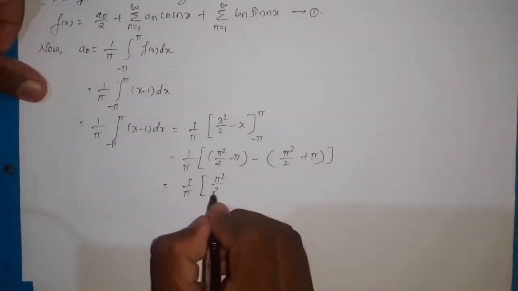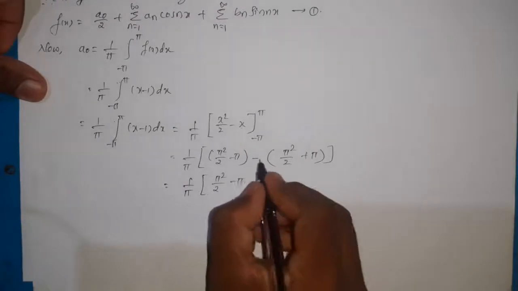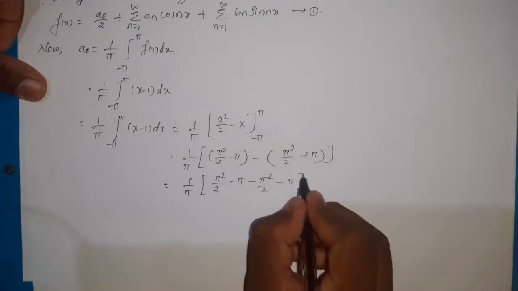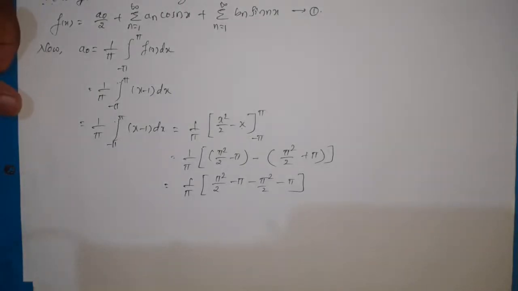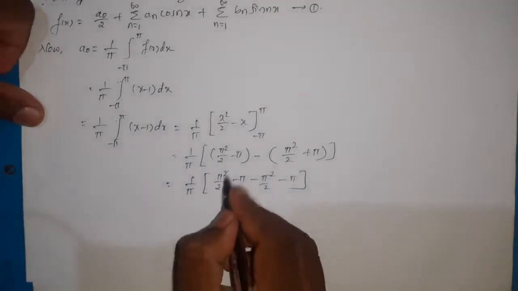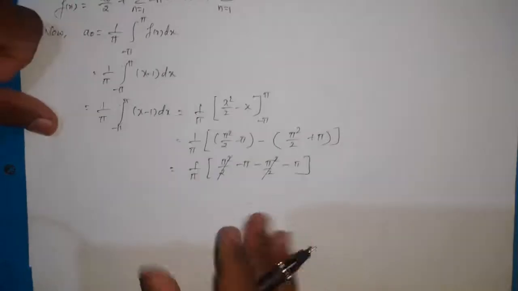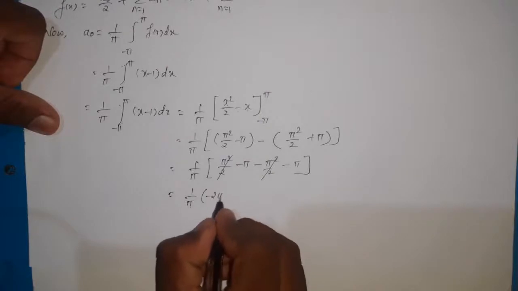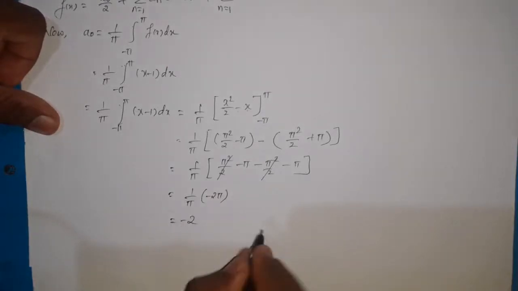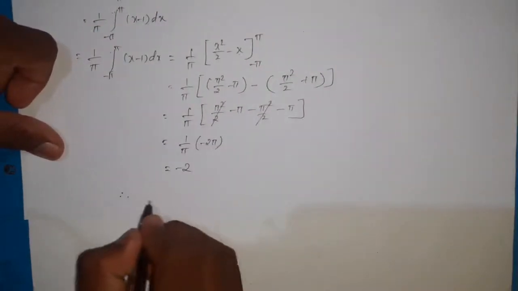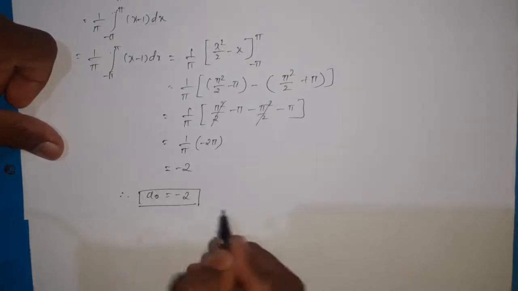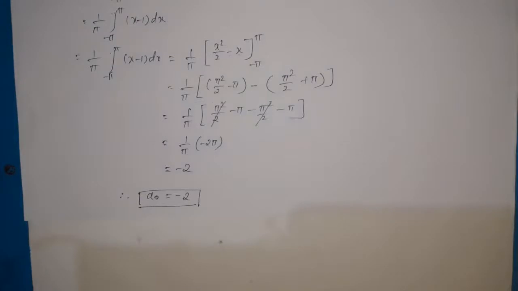Now simplify this: pi square by 2 minus pi minus pi square by 2 minus pi. So the pi square by 2 terms get cancelled. It is equal to 1 by pi into minus 2 pi, which is equal to minus 2. Therefore a naught is equal to minus 2, which is the first Fourier constant.